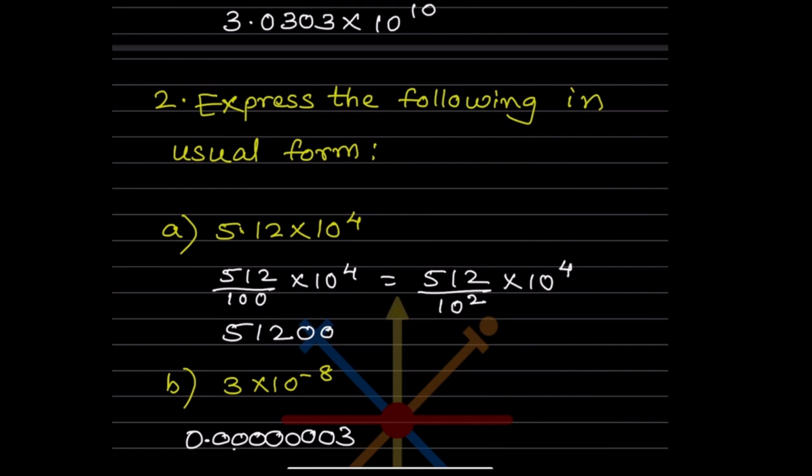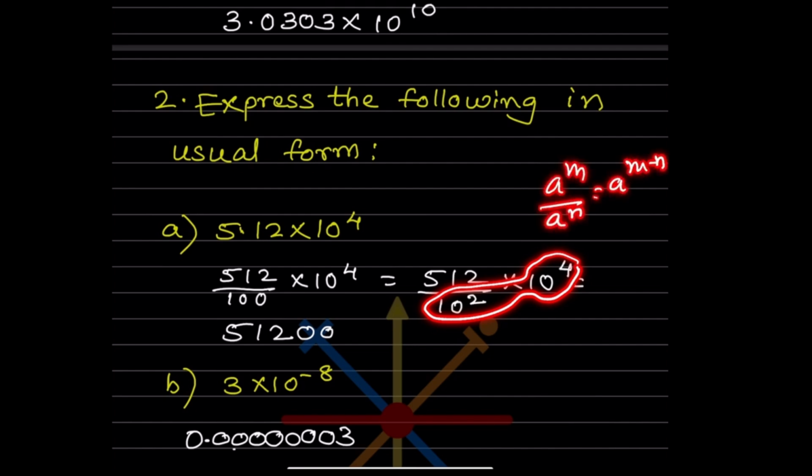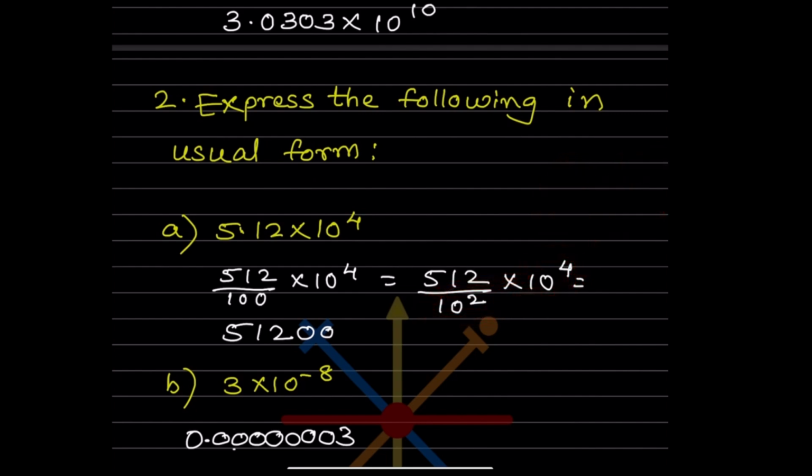So now what can you do further? See here, this is actually division. So division means what do you do? a raised to m divided by a raised to n will be a raised to m minus n. So what will you write here? 10 raised to 4 minus 2, that will be 10 raised to 2. So this is going to be 512 into 10 raised to 2. 10 raised to 2 means that is going to be into 100. So you will take these two zeros over here, and that is going to be 51200. Hope this is clear.